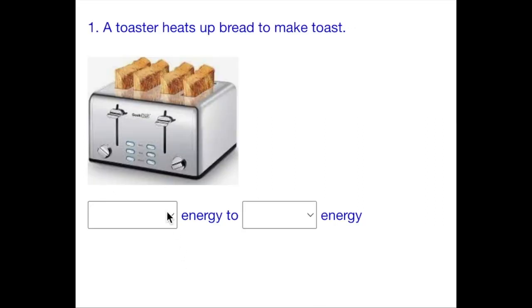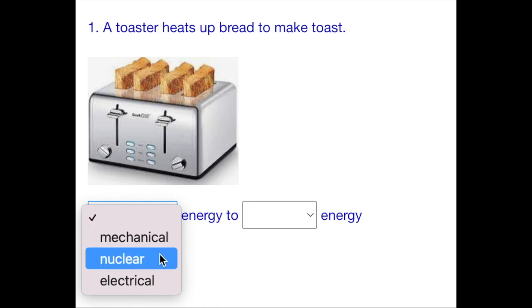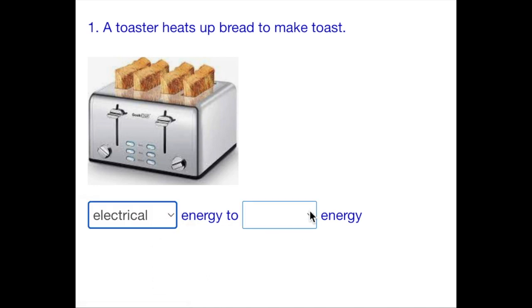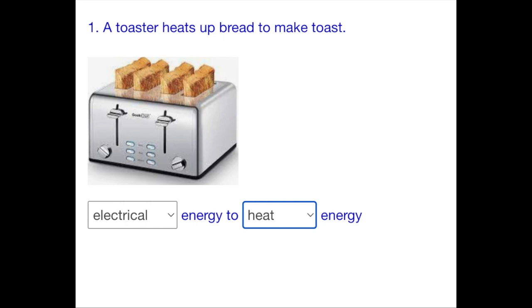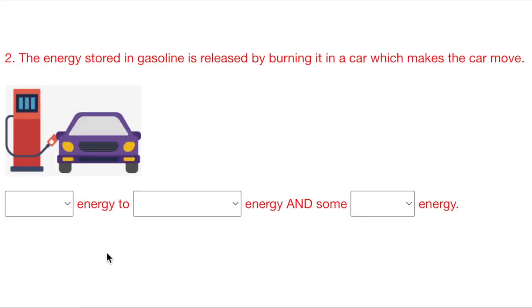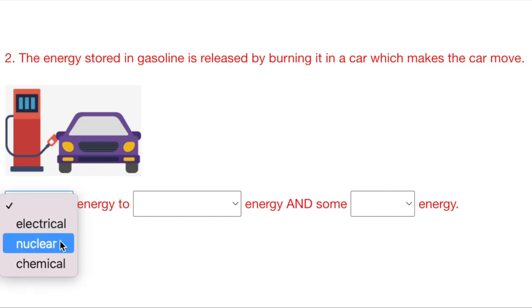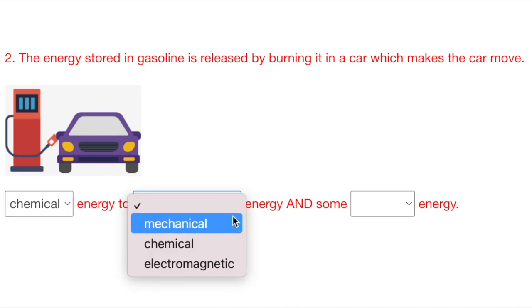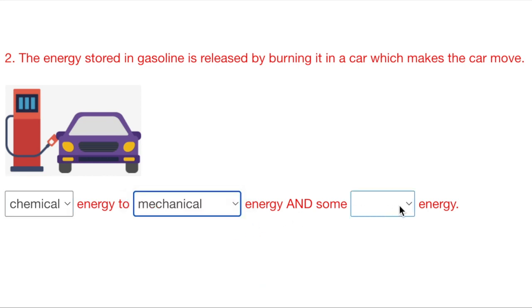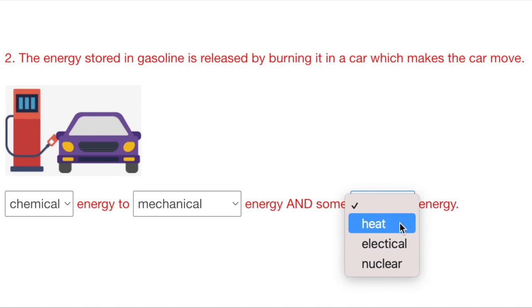Let's try 3 more examples. A toaster heats up bread to make toast. The toaster takes electricity and converts it into heat. The energy stored in gasoline is released by burning it in a car, which makes the car move. The chemical energy stored in the gasoline is converted into mechanical energy and some heat.